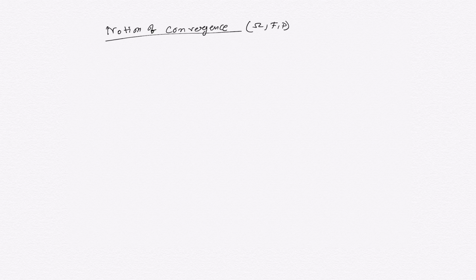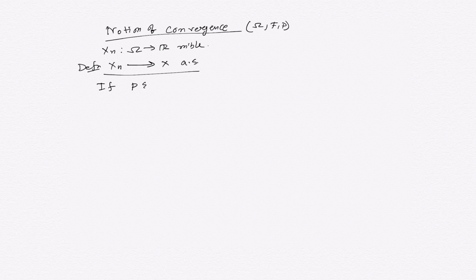So we say that xn converges to x almost surely. Here I have a probability space (Omega, F, P), and my sequence xn, as I am discussing here, is a function from Omega to R, so real valued.